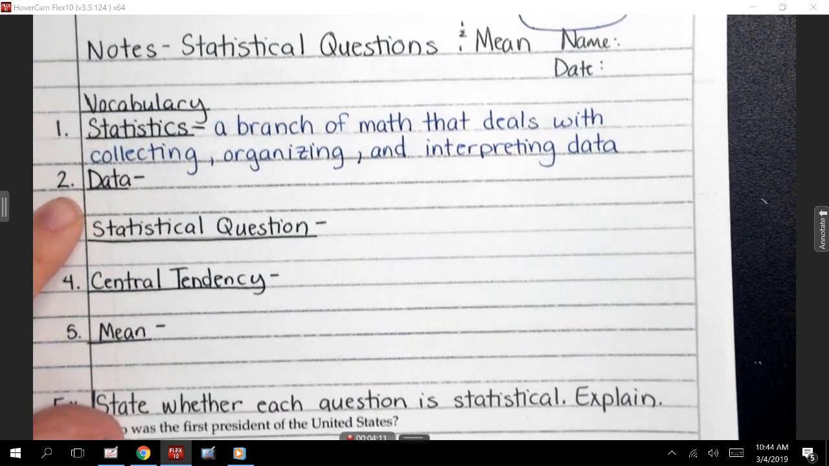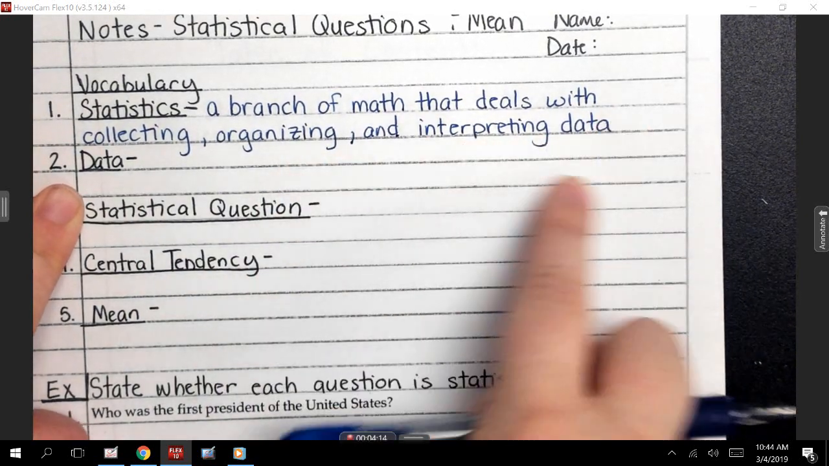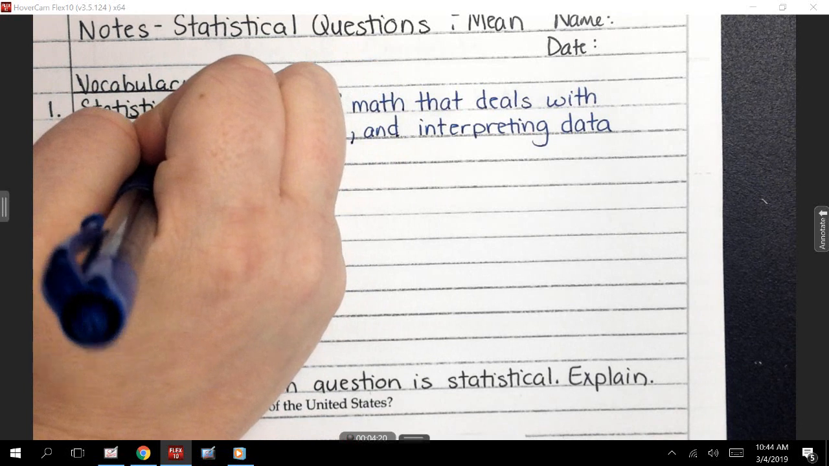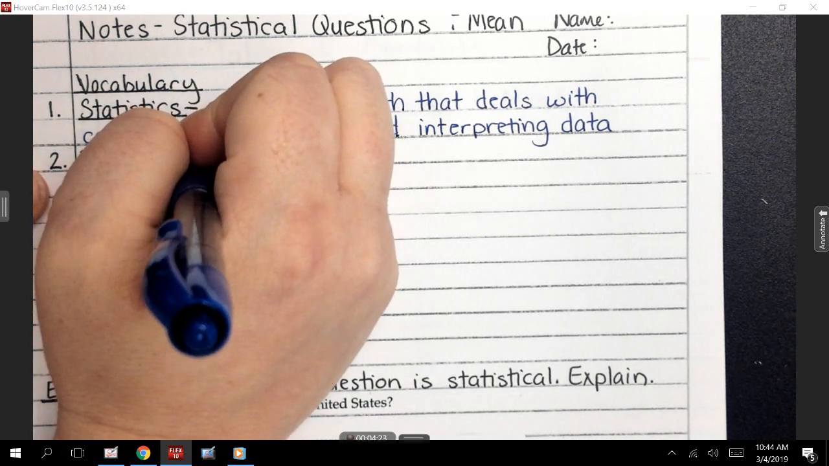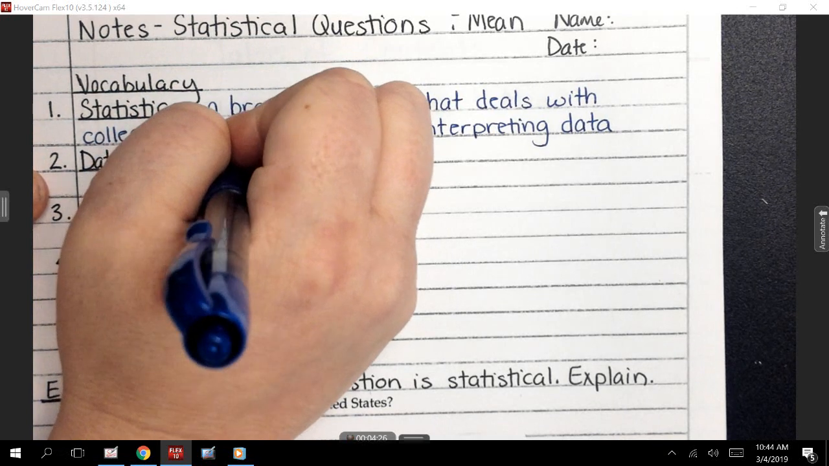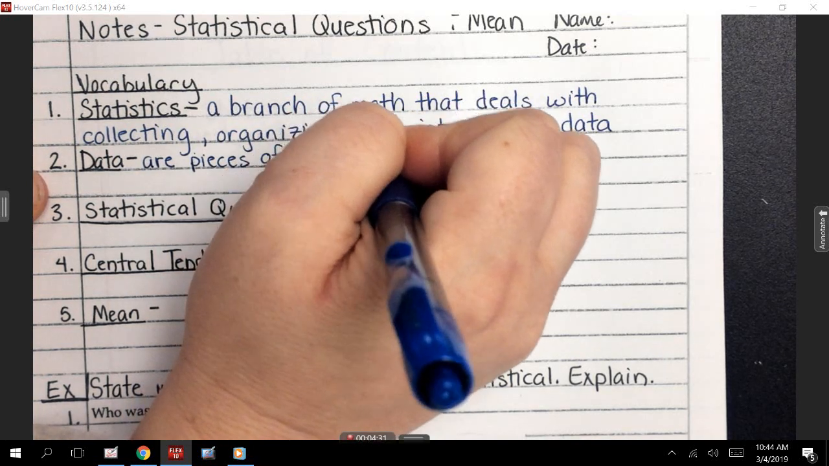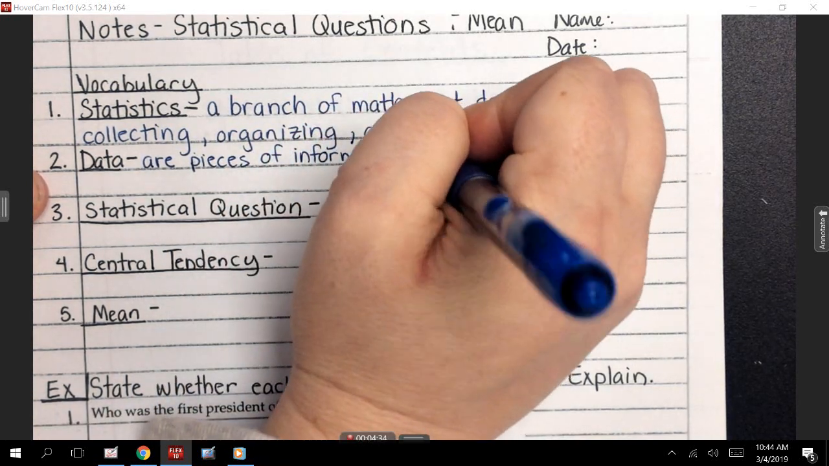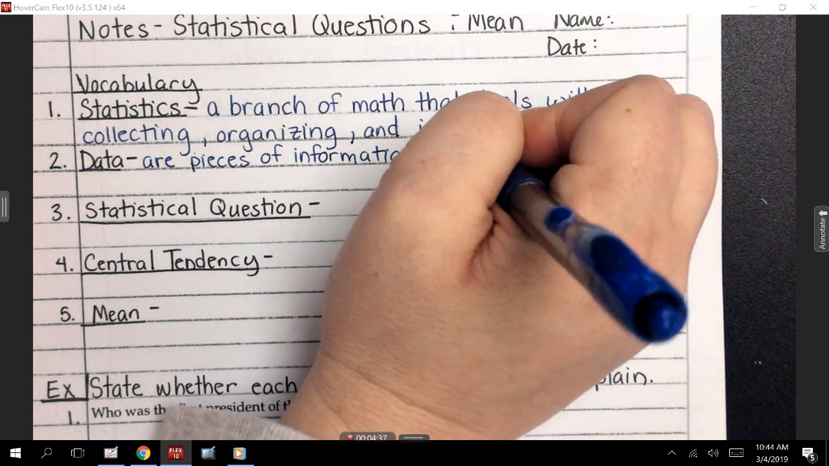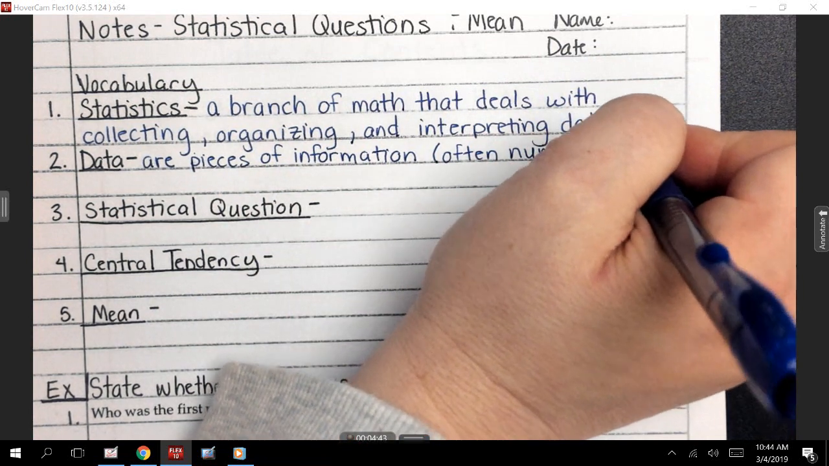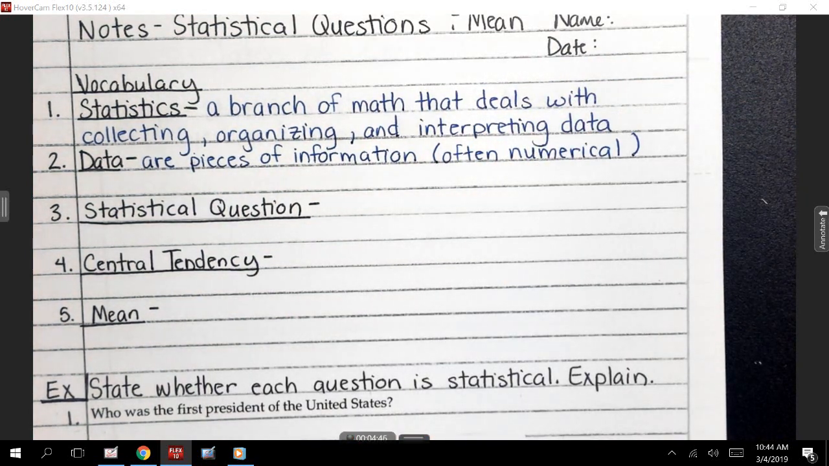All right, so let's talk about data, because this says we're collecting, organizing, and interpreting it, so data is kind of important. Data are the pieces of information, and we're going to put here that it is often numerical. What does the word numerical mean? What do we think the word numerical means? Jet? Like a number.